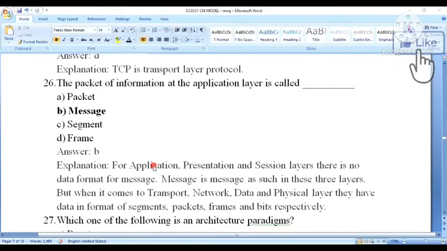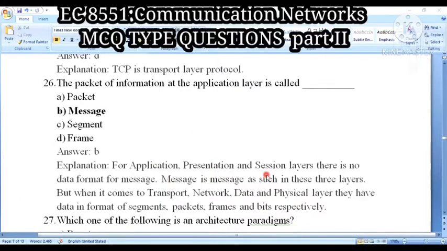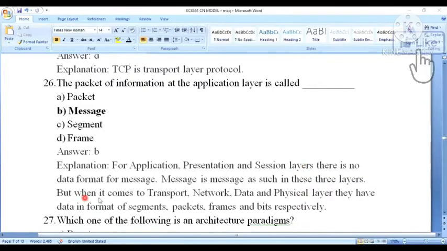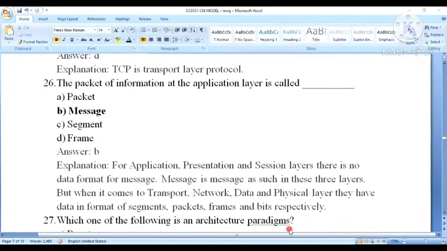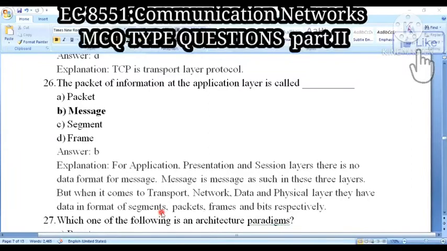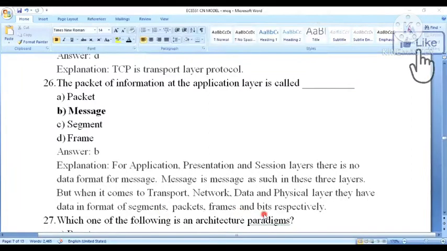Application is also a message. Presentation is also transferred as a message. Session is also a message only. But when it comes to transport, network, data link and physical layers, that is the bottom layers, they have data in the format of segments, packets, then frames, and then bits.